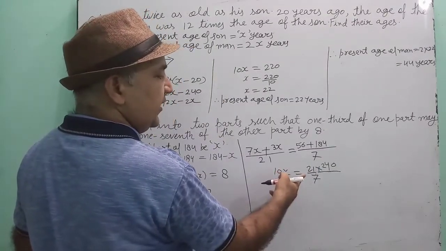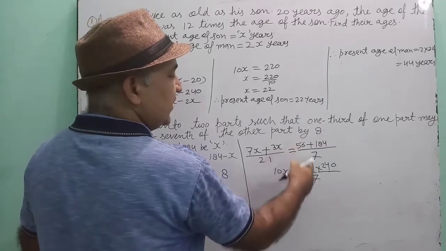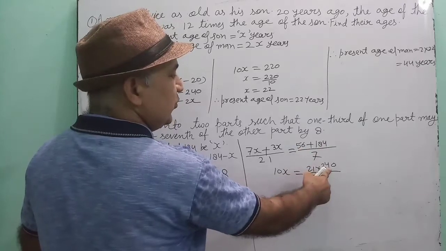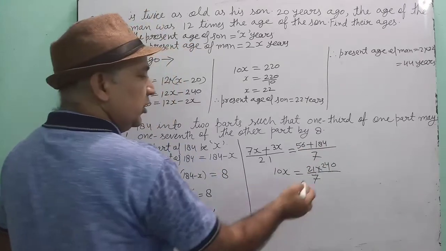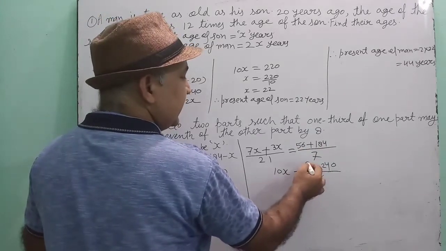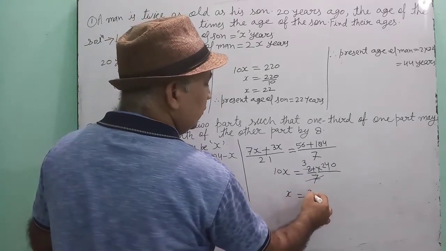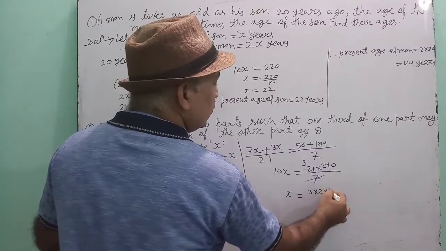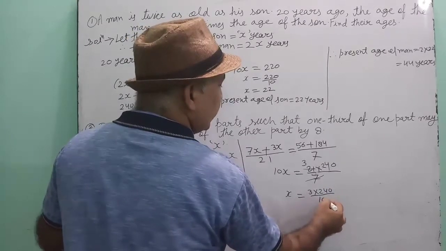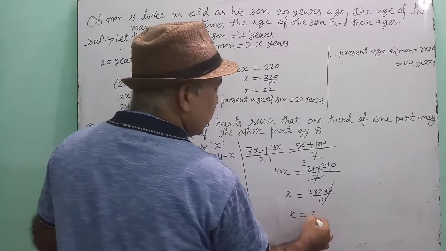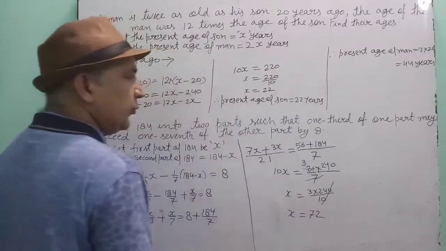Where is it coming from? 21 is cross multiplied, so this is 21. 56 plus 184 is 240. Now 7 divides 21 three times. So x is equal to 3 into 240 upon 10. You can see both the zeros are cancelling. So x is equal to 72.